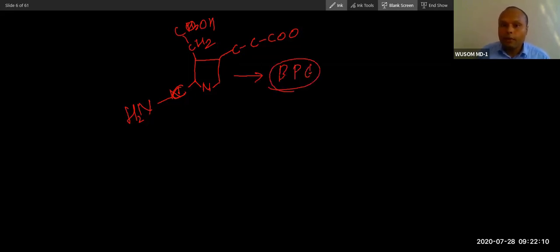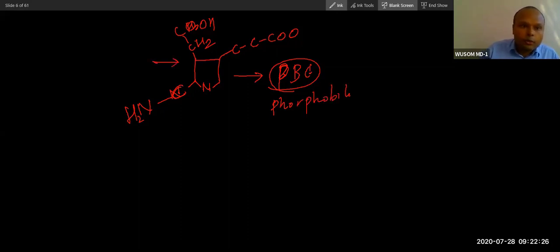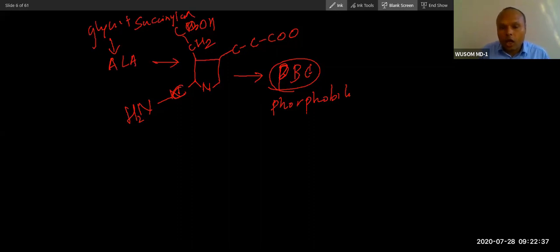Porphobilinogen, PBG. This will produce porphyrin. That's why this compound is called porphobilinogen. And you know, porphobilinogen is made from ALA, and this is again made from glycine and what? Tell me. Succinyl coenzyme A. And now this PBG will polymerize to form porphyrin.